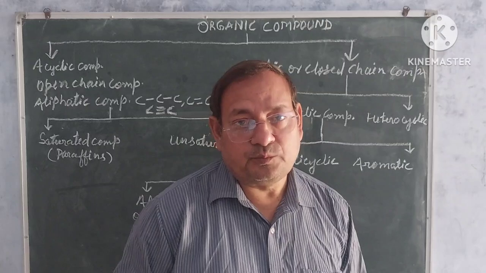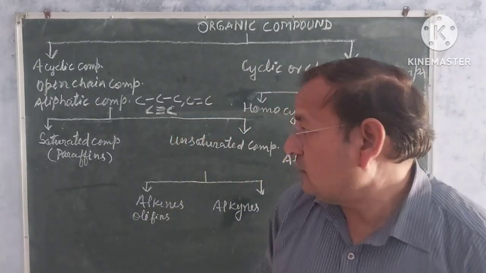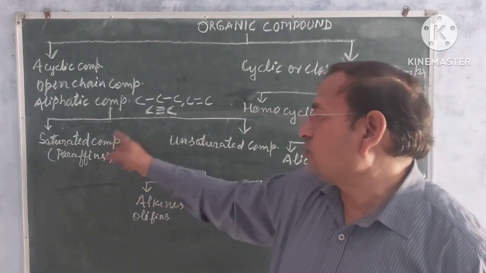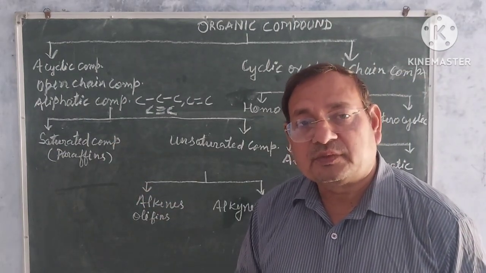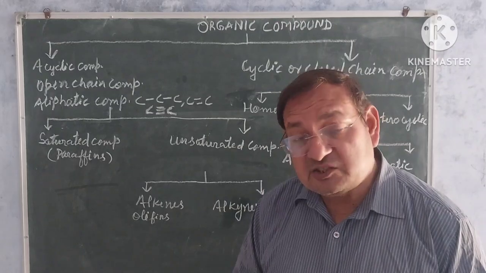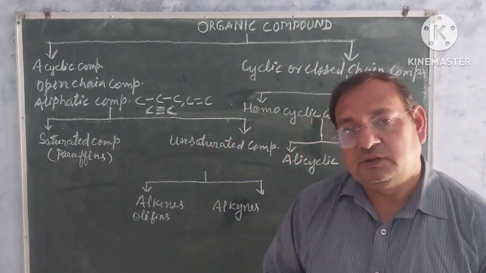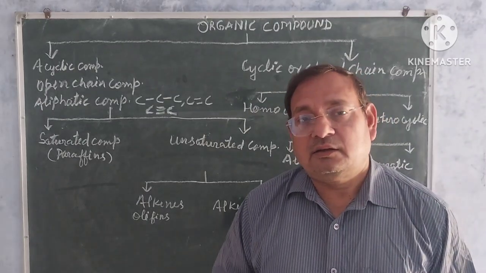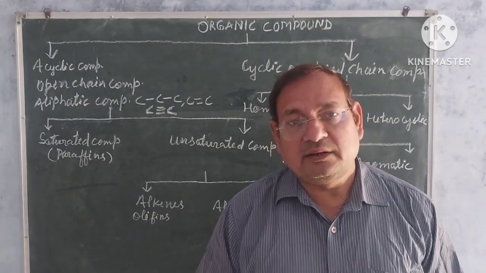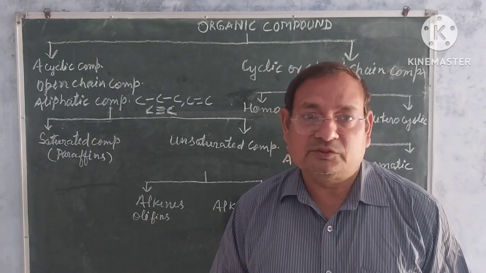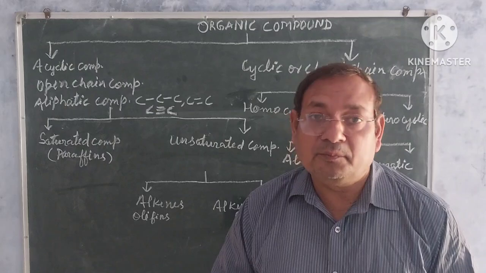All of you have to understand it very well. What is a saturated compound? First of all, I will tell you about the saturated compound. Saturated compounds are the compounds in which carbon and carbon atoms are linked only by the single bond.